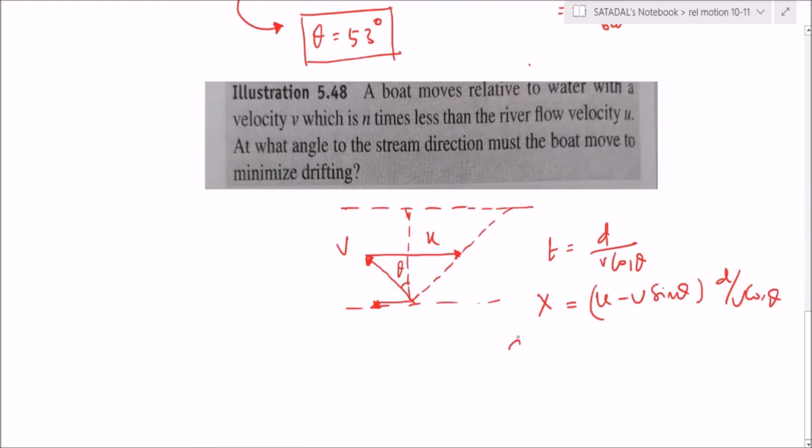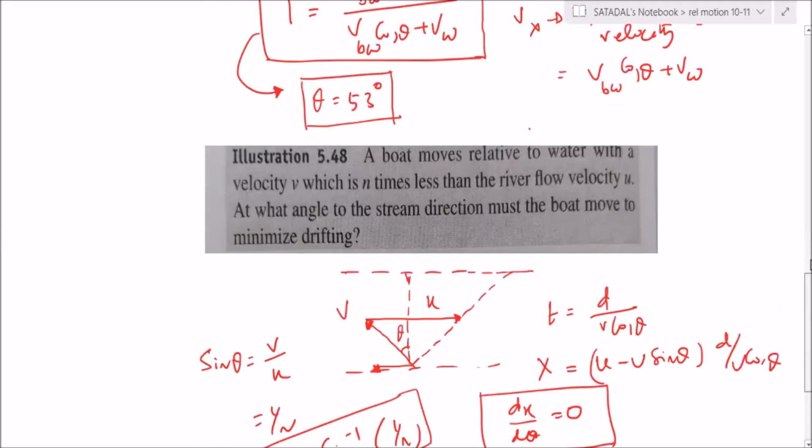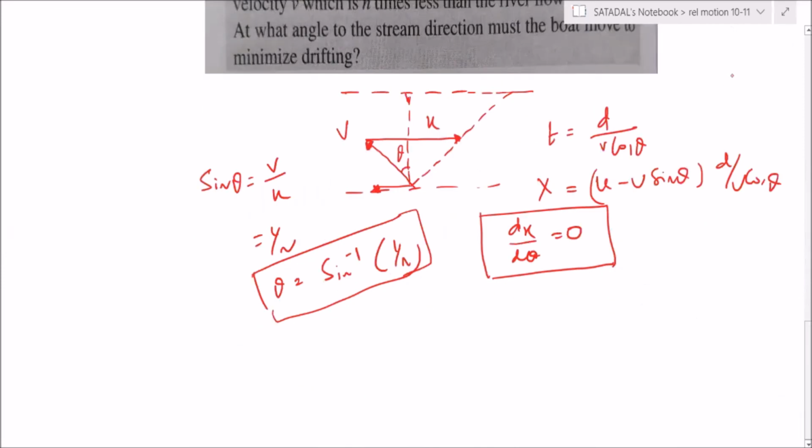This is the general method. So dx by d theta ultimately has to be 0. If you differentiate and get this function, we'll get the answer. Else directly put in the value, we know the condition. So sin theta directly comes to be V by U, which is equal to 1 by n. So theta is equal to sine inverse of 1 by n. That's it. Okay, fine now, right?